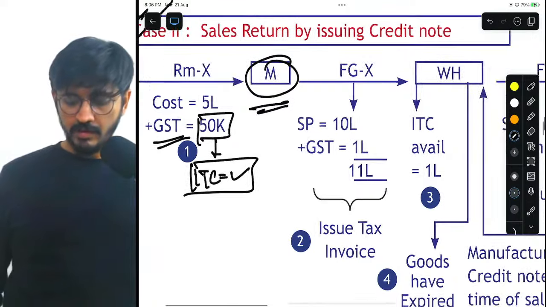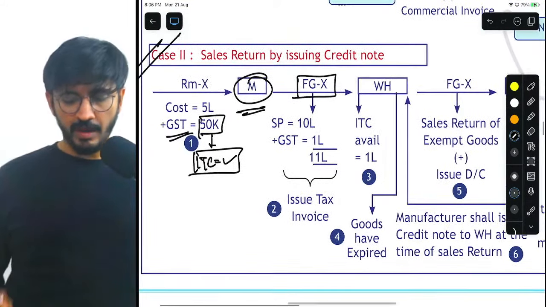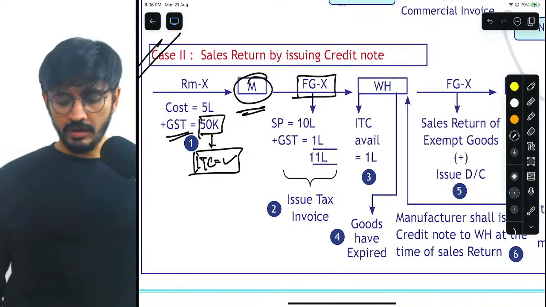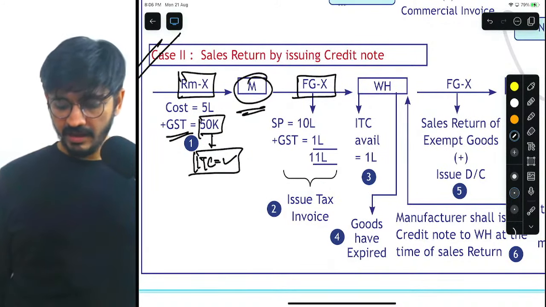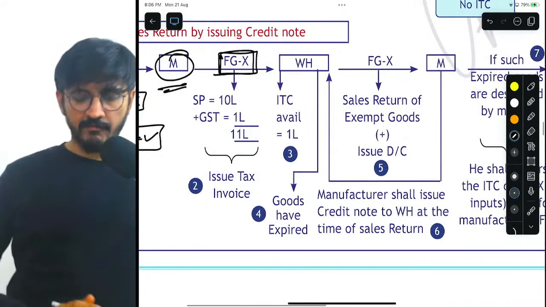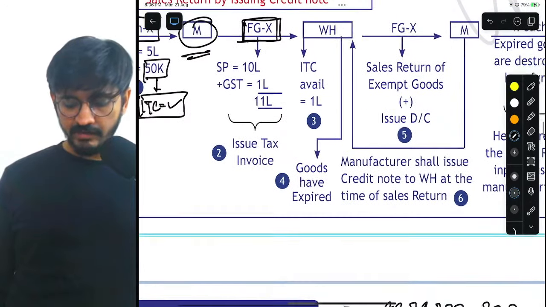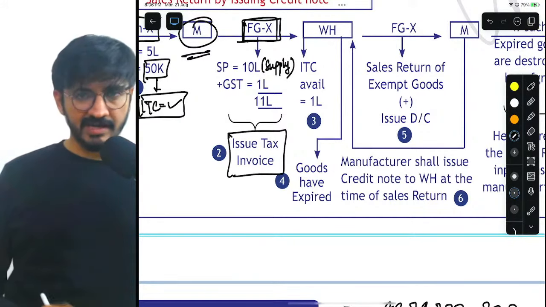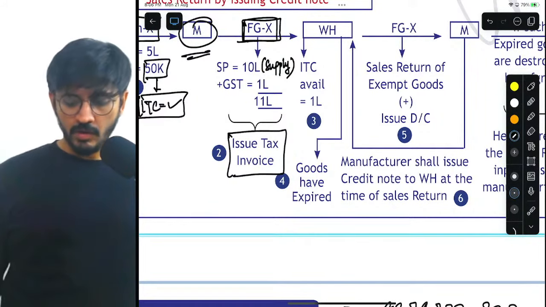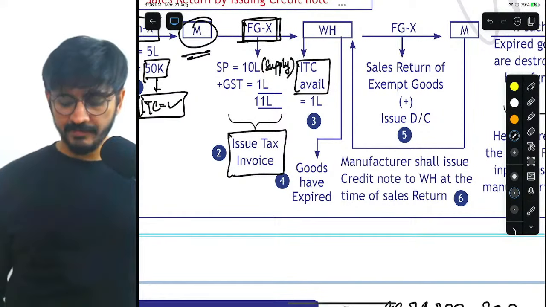Now, using this raw material, he makes finished goods and he sells them for 10 lakhs, GST 1 lakh. And obviously when he's selling goods, he's supplying, and he will issue a tax invoice to the wholesaler. The wholesaler on the basis of that tax invoice will avail ITC of 1 lakh.